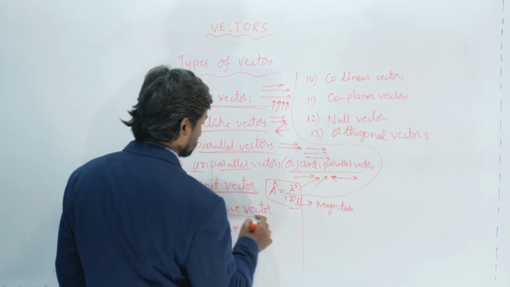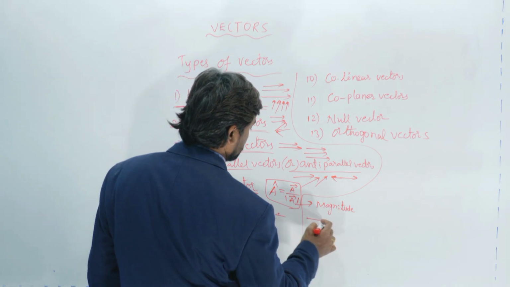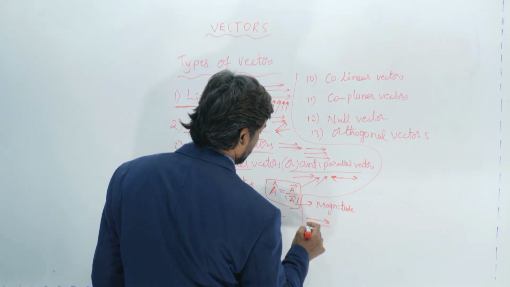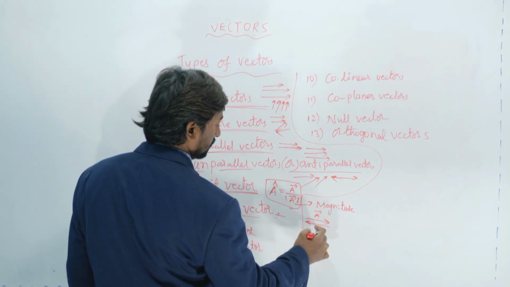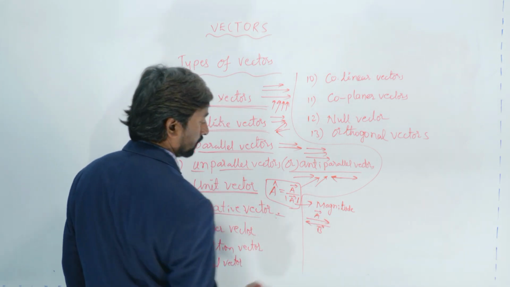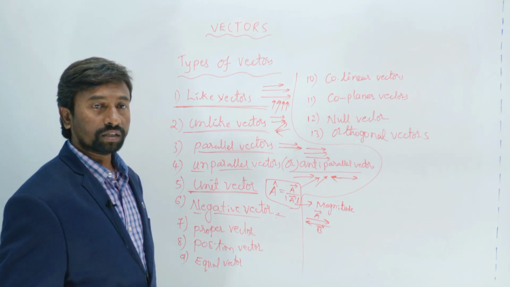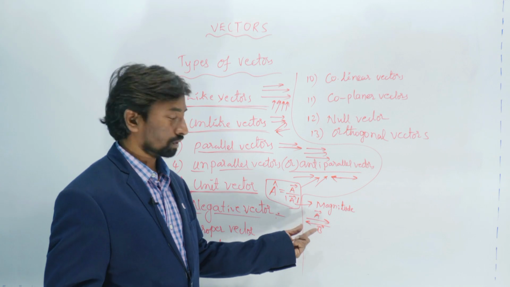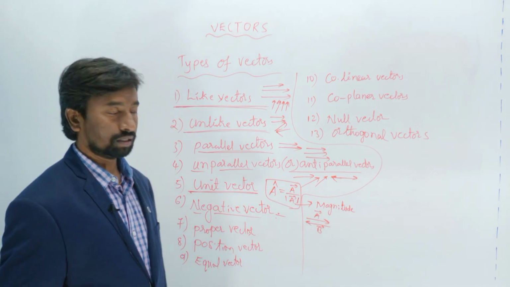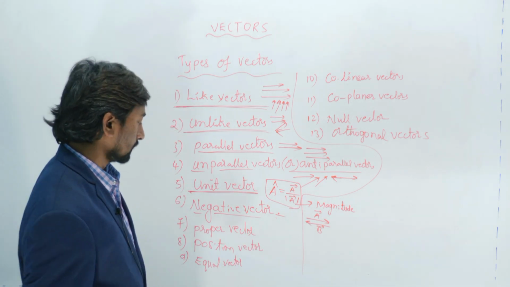And the negative vector is the vector which is equal in magnitude and opposite in direction. Suppose this is the A bar vector and this is the B bar vector. The vector which has equal magnitude but opposite direction is said to be the negative vector.